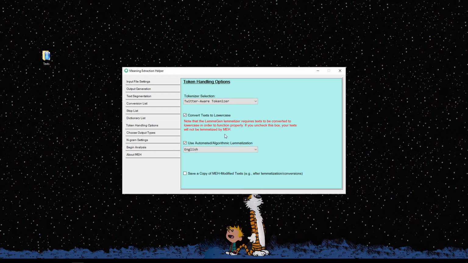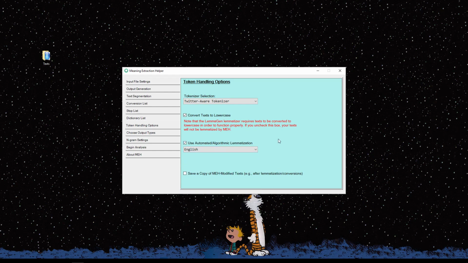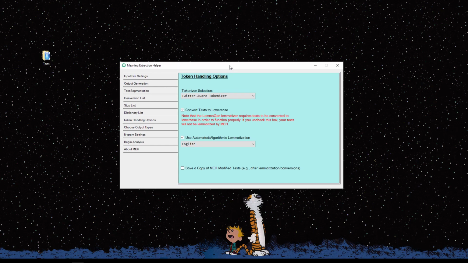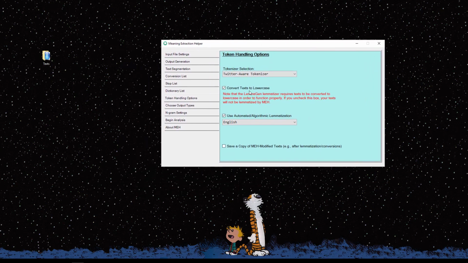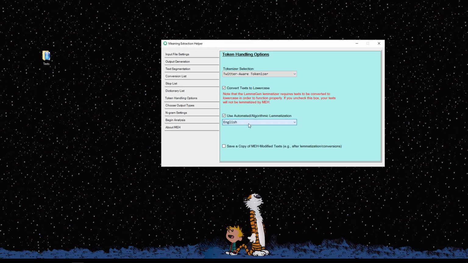Now you may be wondering, what if my text is not in English or one of these lemmatizers covered here? I still need to do lemmatization. I still need to take all these different forms of words and convert them to the basic inflections. So this tutorial is going to very quickly cover how you can do that for texts in a language that's not handled by the lemmatizer.